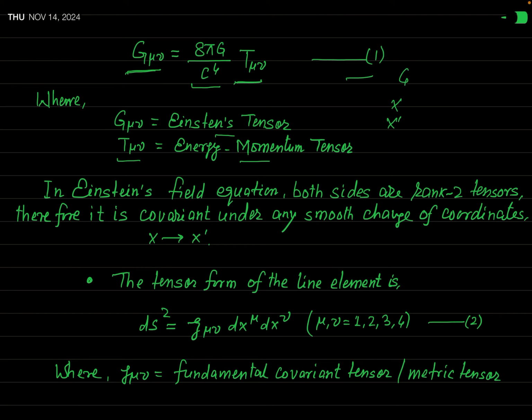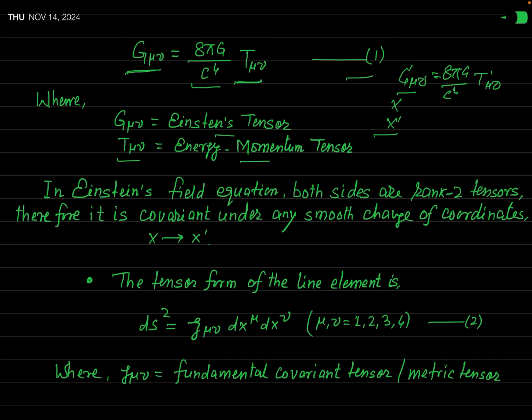In that equation, you will see that G prime mu nu will be equal to 8 pi G over c to the power 4 T prime mu nu. Here, the primed quantities represent the Einstein tensor and the energy-momentum tensor in the primed coordinate system, and that primed coordinate system may be an inertial system or a non-inertial system. So this is in covariant form.